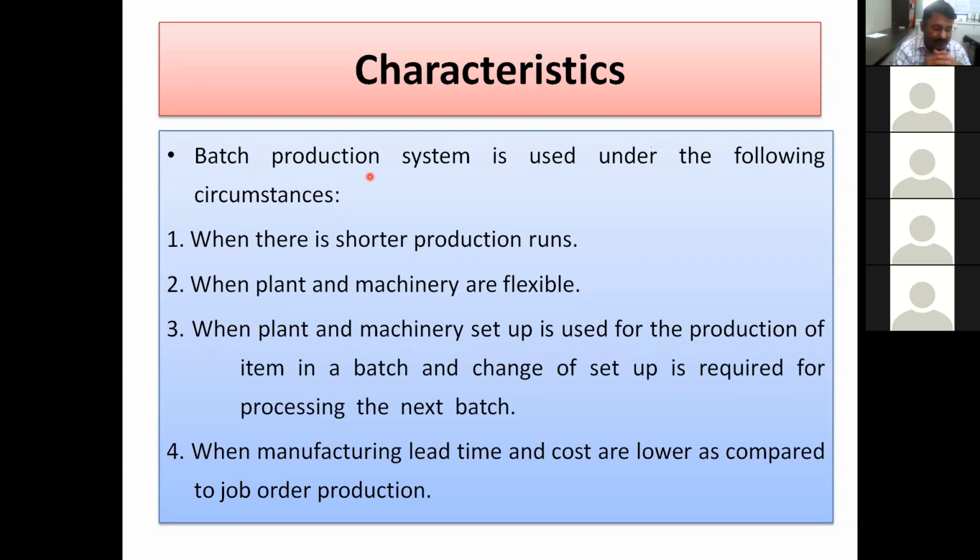When the manufacturing lead time and cost are lower as compared to job order production. For job order production, one job may take 1 year, one job may take 15 days, one job may take 1 month. So here the lead time is from raw material up to the end when it is dispatched to the customer. We have already discussed this lead time. And the lead time required is lesser and the cost required is also low as compared to job order production. Then in this case, one can go for batch type production.